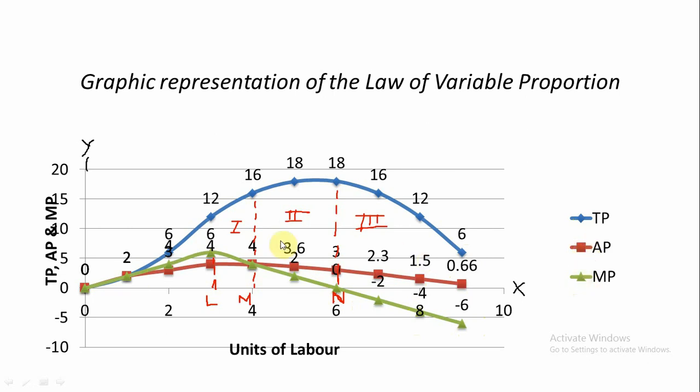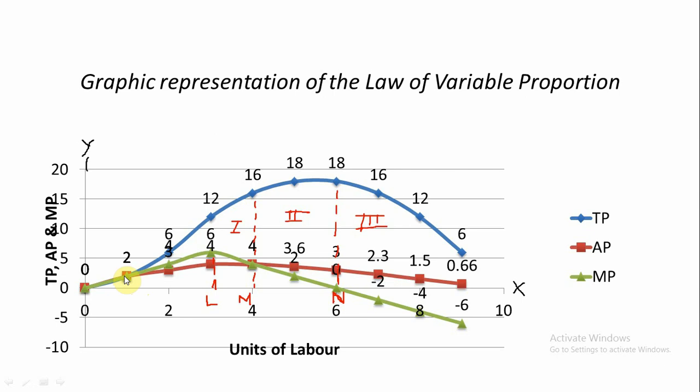When 0 units of variable factor are applied, total product becomes 0 at that point. At this point, marginal product becomes 0, and average product also becomes 0. When 1 unit of labor is applied to the fixed land, the 1 acre of land, total product becomes 2 at this point. Average product becomes 2 and marginal product also becomes 2. It is already mentioned in the table. Mark it. According to the table, it is drawn.